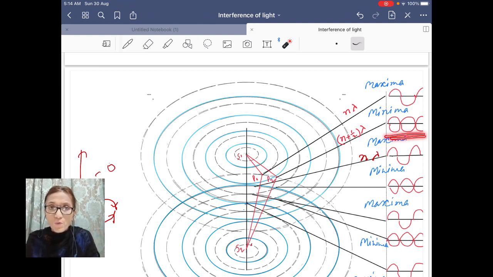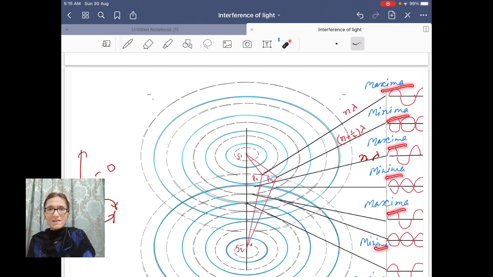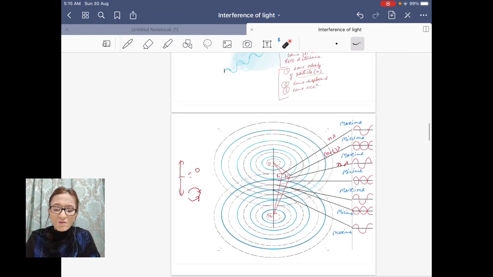One wave is going upward, one wave is going downward, and they will cancel each other. And we learned that minima occurs when path difference is equal to odd integral of lambda, meaning S2P minus S1P must be equal to n plus half into lambda. So this is how alternate maxima and minima are created. This is called interference pattern. This is called interference.